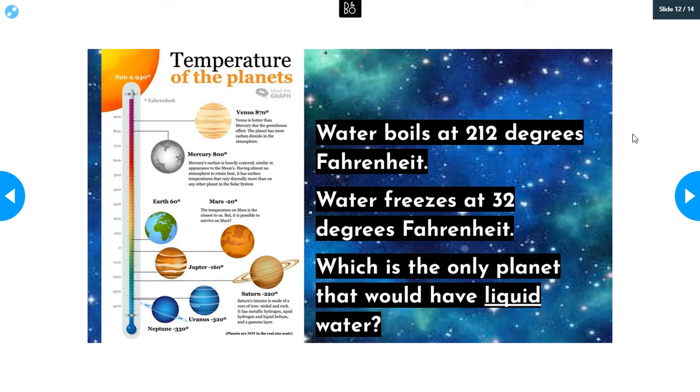All right, come back together here. I hope you said Earth. Earth, as we know, is the only planet that has liquid water. So yes, maybe Mars has been discovered to maybe have some frozen water on it. But again, we can't live with just frozen water. We must have liquid water for us and the plants to survive.